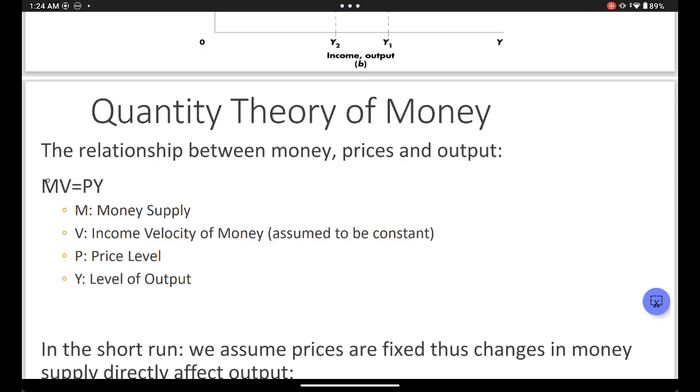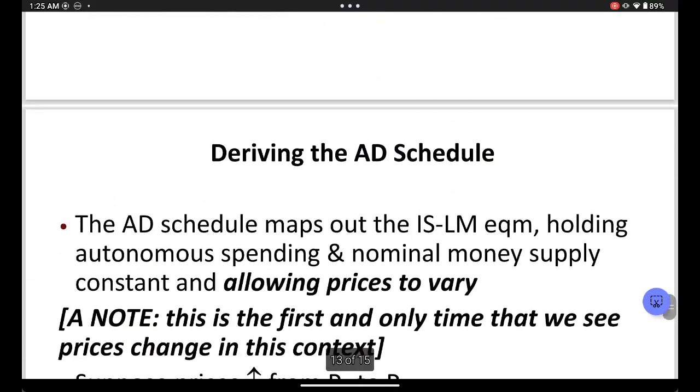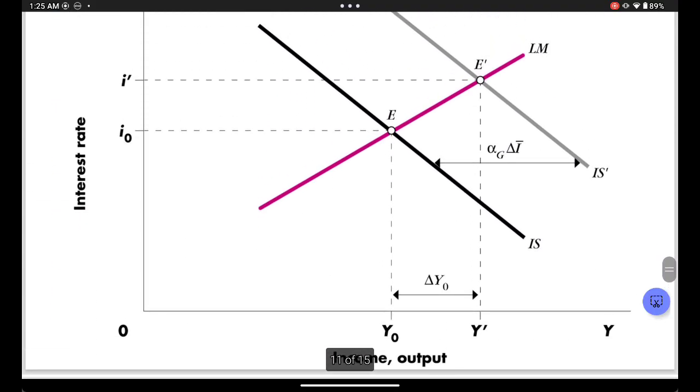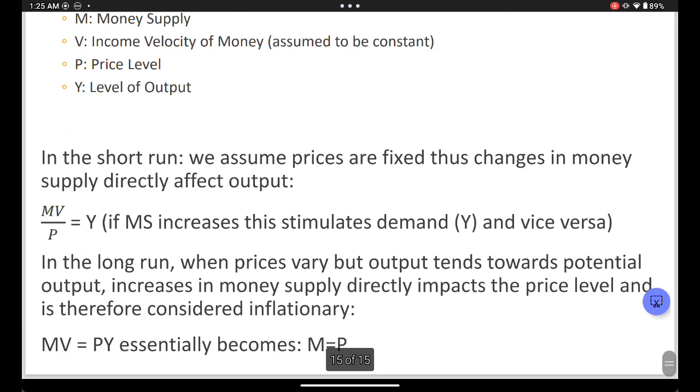Because normally when M increases, P increases. There's inflation. Before, with the quantity theory of money, we assumed when the government puts spending in, inflation is going to happen. But because prices are now fixed in the short run, we assume in macro too there's no inflation. So when government puts money in, we assume Y increases. Like over here. If the government puts money in, Y increases, and we say nothing about price. You see what I mean? So Y only increases when money is put in. And that's session 10 done.